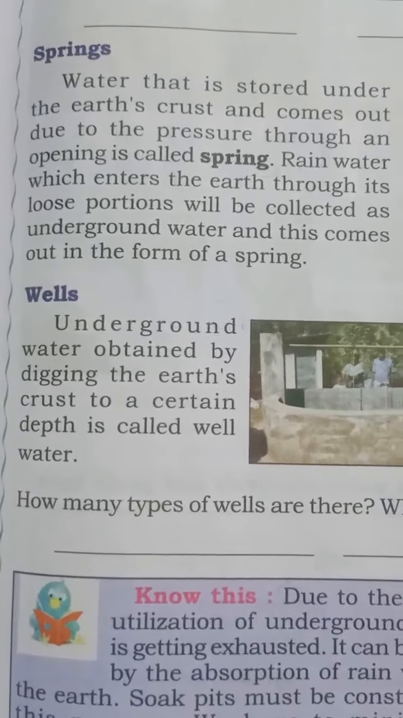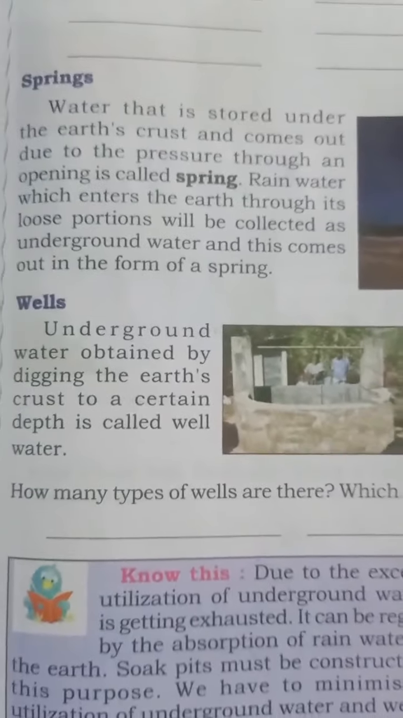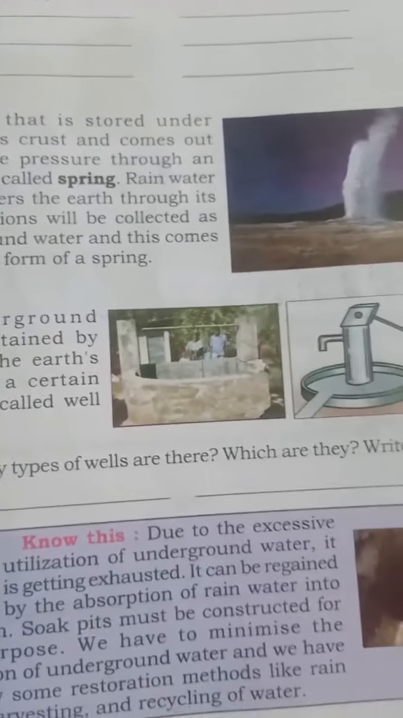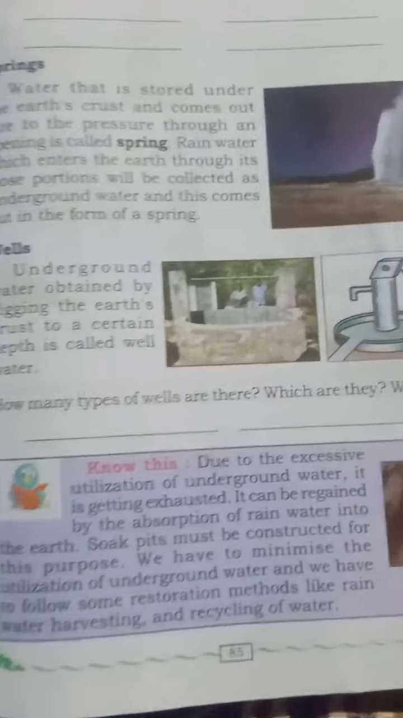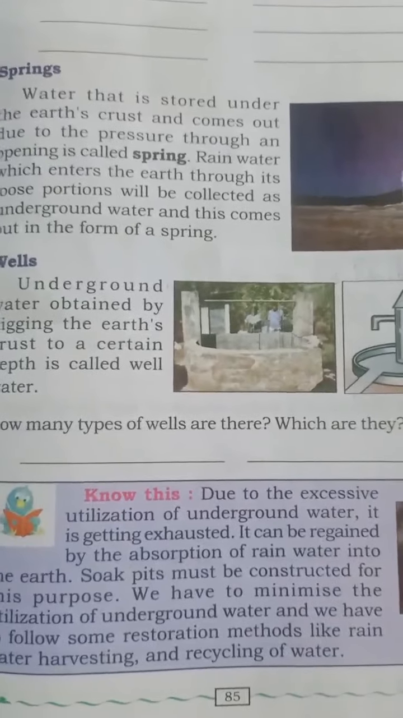You will get the water. Yes or no? So by digging the earth's crust to a certain depth is called well water. How many types of wells are there? Which are they? Right here. So we should write how many types of wells are there and which are those.